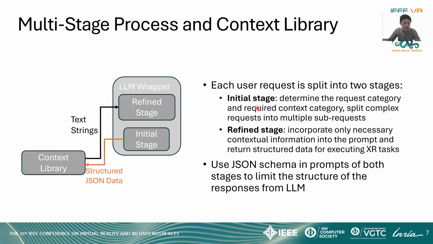On the first stage, we name it the initial stage. The large language model will determine the category of the user's request as well as the context. It will also split the complex request into multiple smaller requests. The initial stage provides the category of the context. We then communicate with the context library to provide only necessary contextual information to be incorporated into the prompt of the refined stage. And then the large language model will return the structured responses to be executed by the following modules.